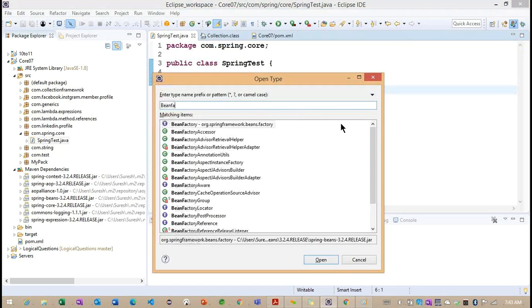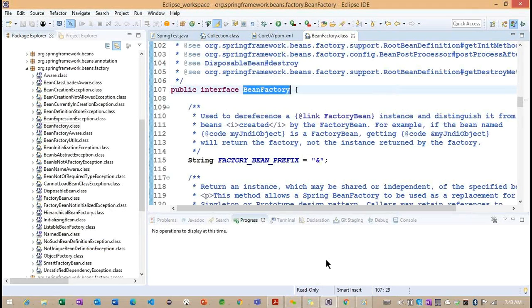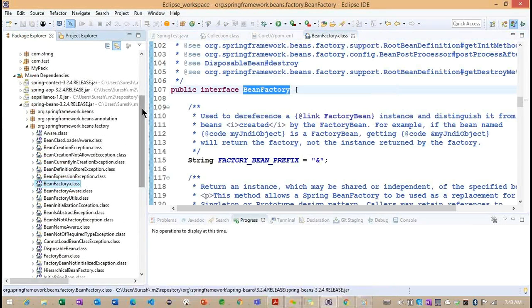Now what I want to write here is BeanFactory. Observe, are we able to access the BeanFactory information or not? Which jar is it coming from? To understand, we need to go to this particular Spring Beans.